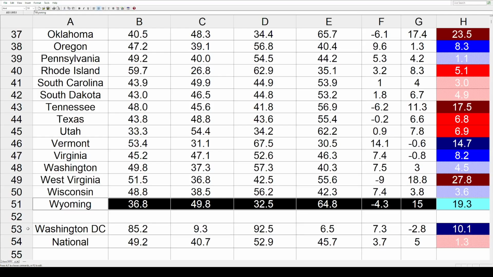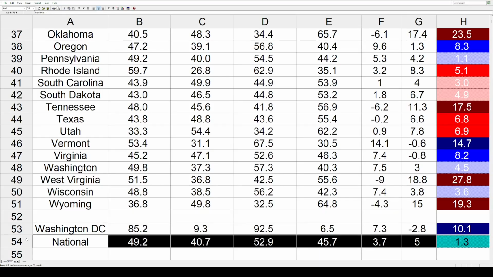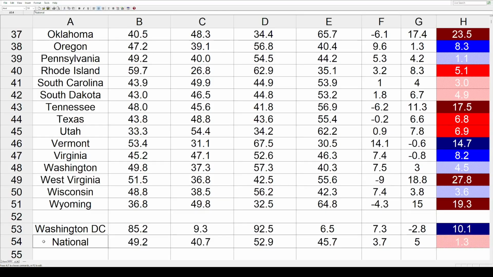Those are all the states, but we've got Washington D.C. that just hit double digits, 10.1 toward the Democrats, and your national shift is 1.3 away from the Democrats and toward the Republicans. So those are all the states, those are all of the shifts, and the best part of this is to take a look at a map to help visualize all the changes. Here it is.